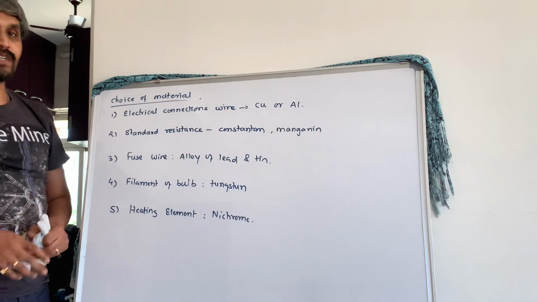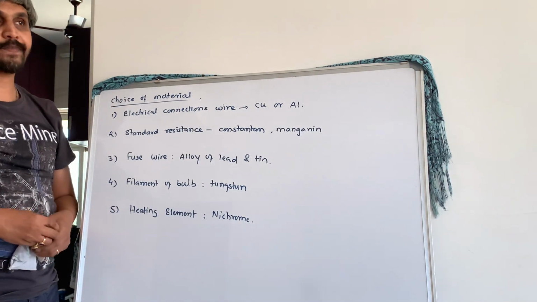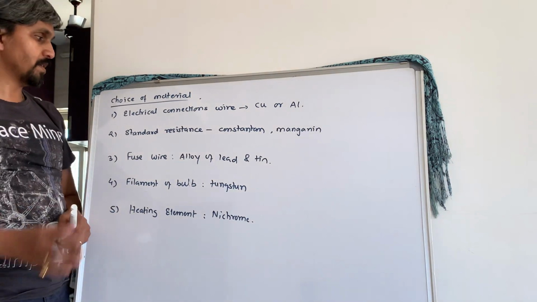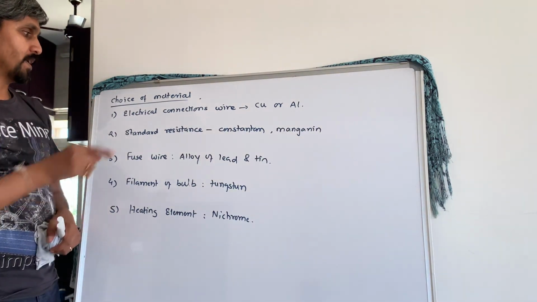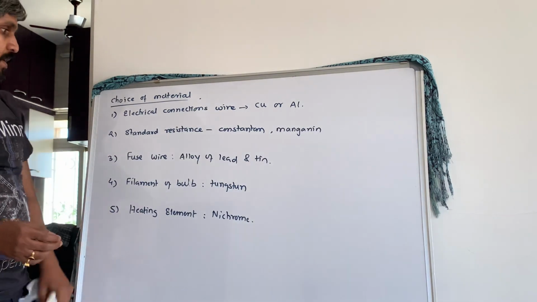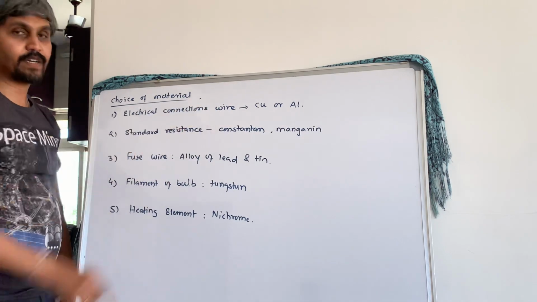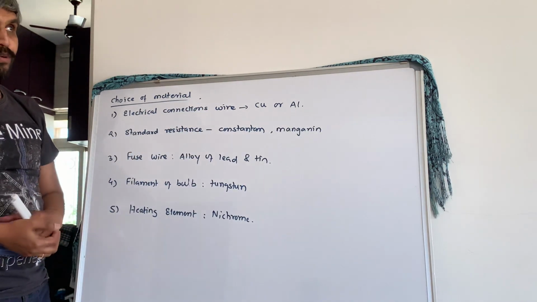Today we'll start with the third lesson of this current electricity topic. Now here, this is the last part of part A, that is choice of material when we use wires in connection. First is electrical connection wire, that is nothing but your copper or aluminum.